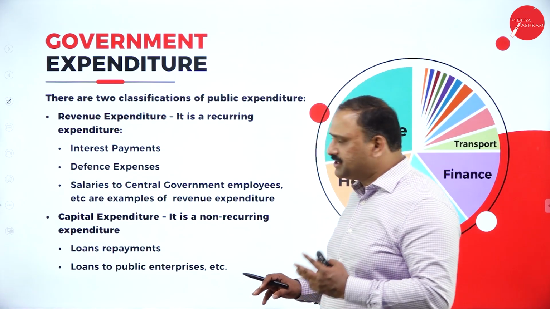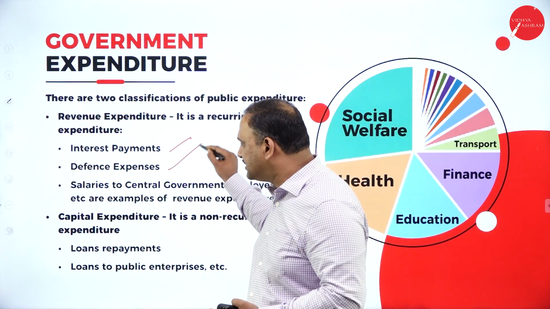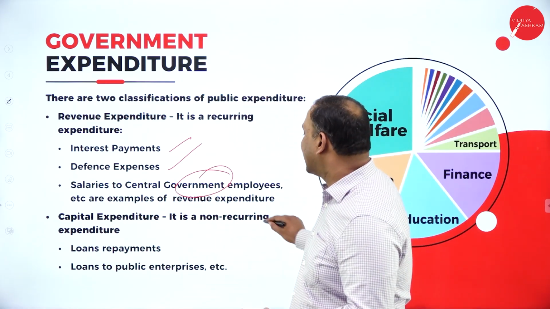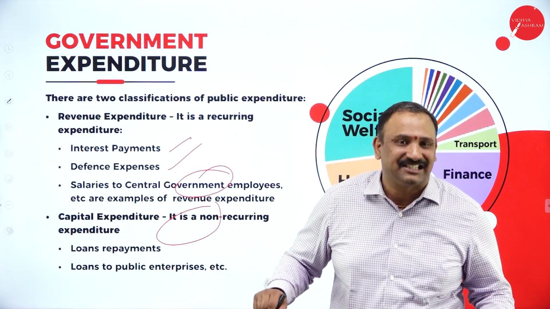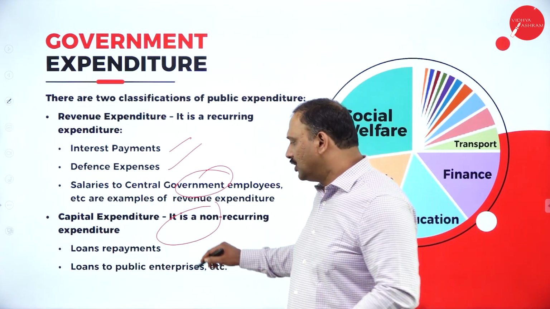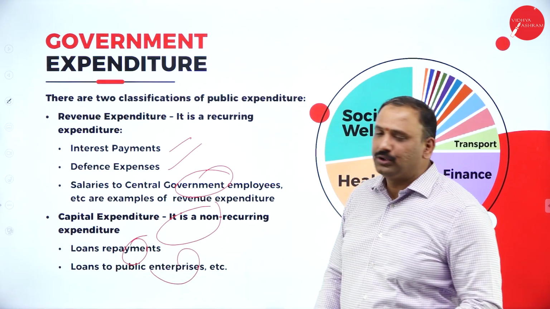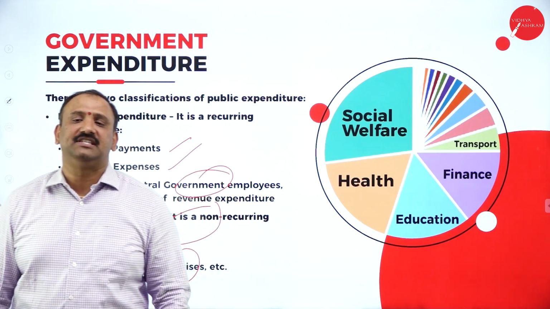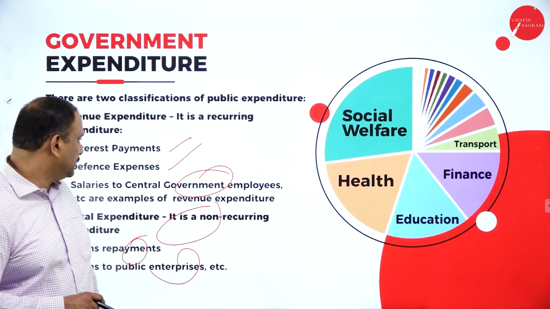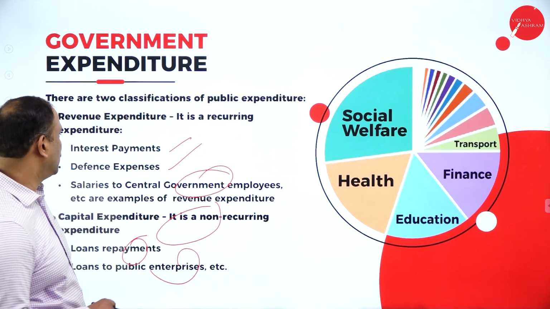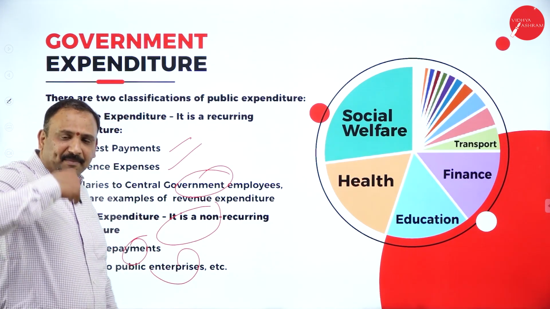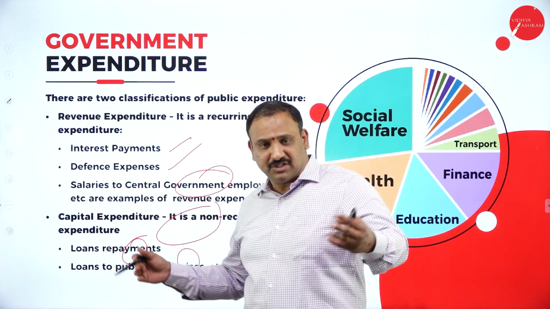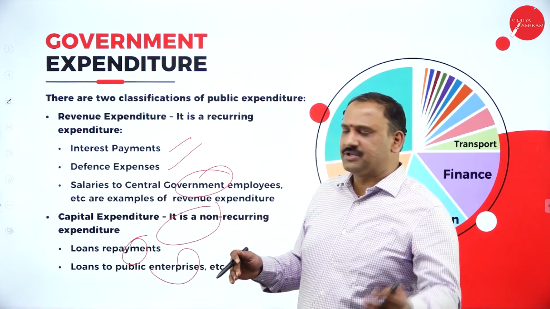Followed by the government expenditure. Now that's classified under the interest payments, defense payments, salaries to the central government employees, etc. Followed by the capital expenditure. It is a non-recurring expenditure altogether. So we will also be talking about loan repayments, loan to public enterprises. All these factors are going to be a part of the system altogether. So this is going to be a very, very important factor that we are going to talk about. It's going to talk about the interest payments that we are making, and the payment to the defense, which is one of the most secured and most important sectors.